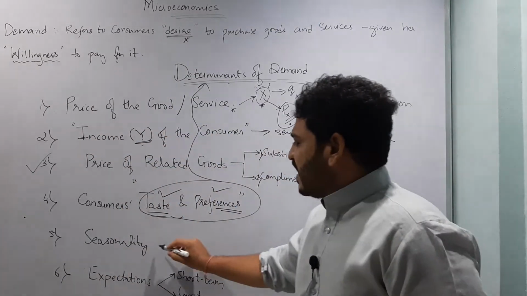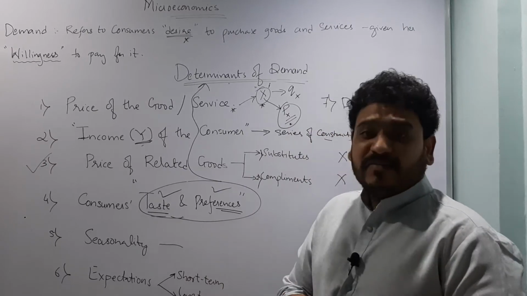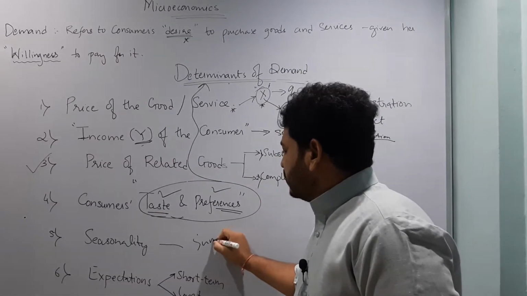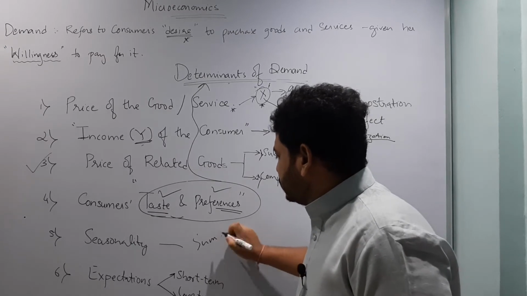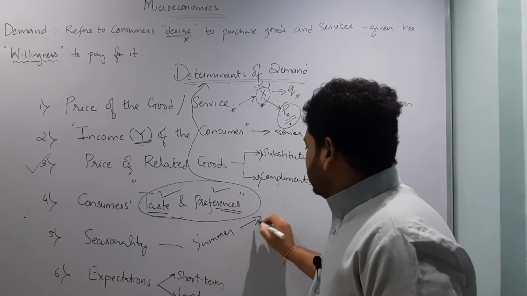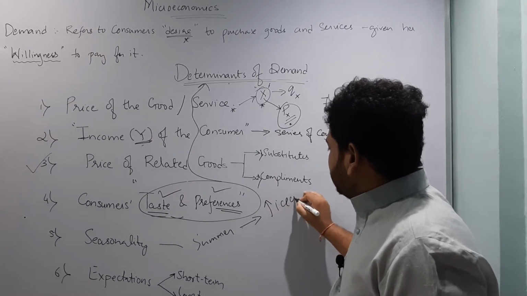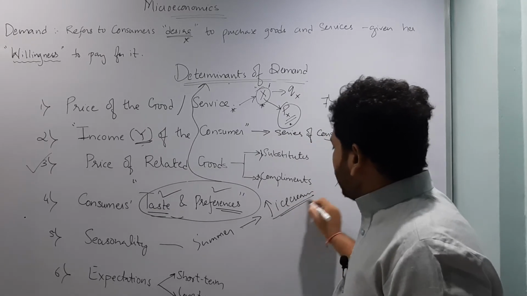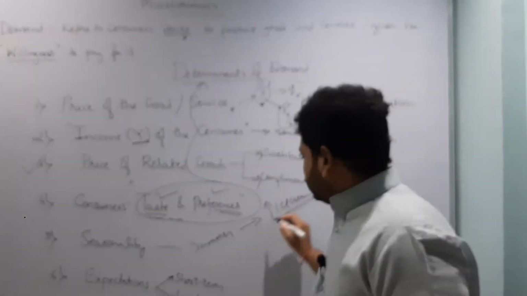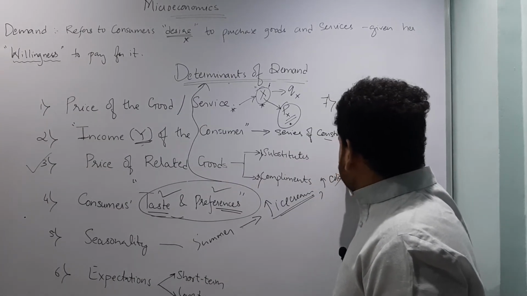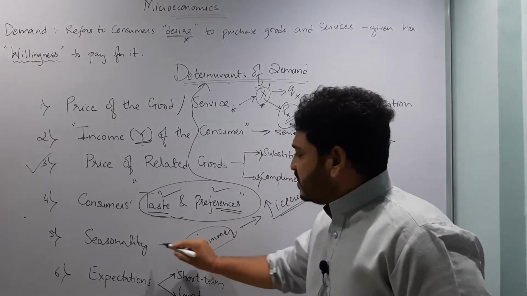The next is seasonality. What is the kind of season which is going on? For example, if it is summer, then the sale of ice cream will obviously go up. The sale of, for example, cold beverages will obviously go up when it is summer.